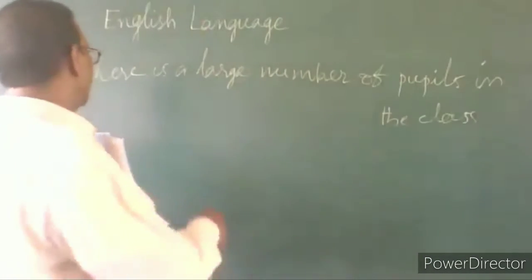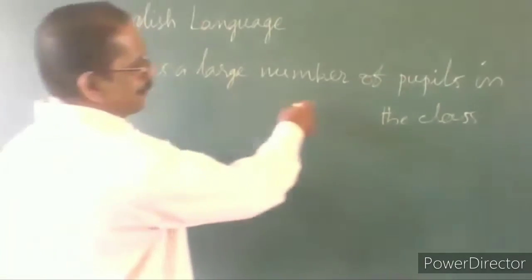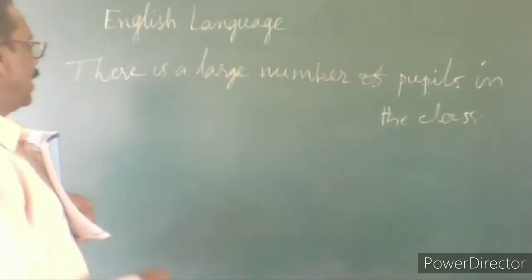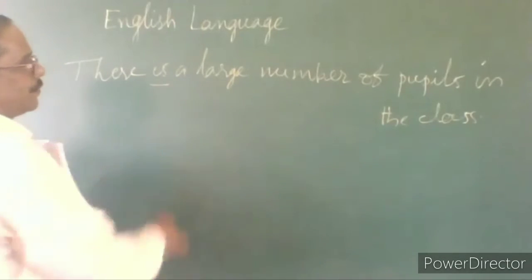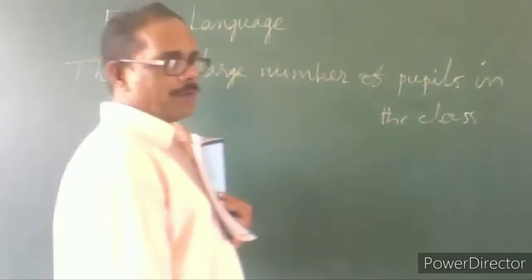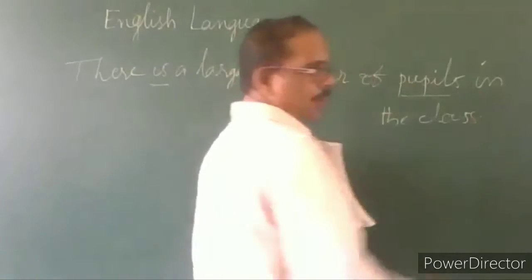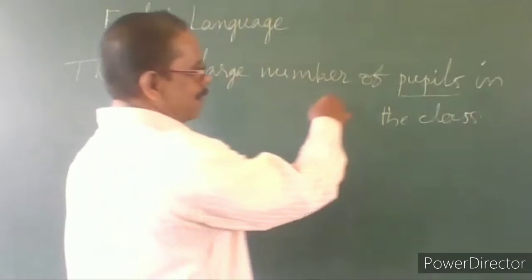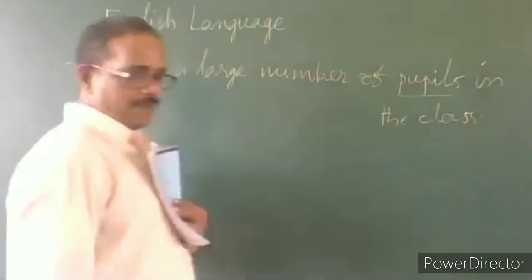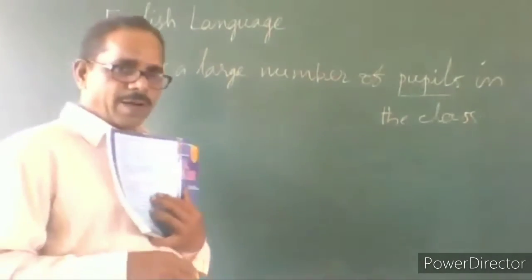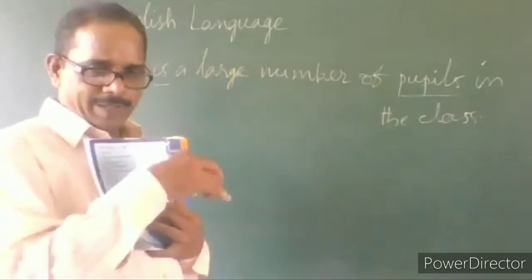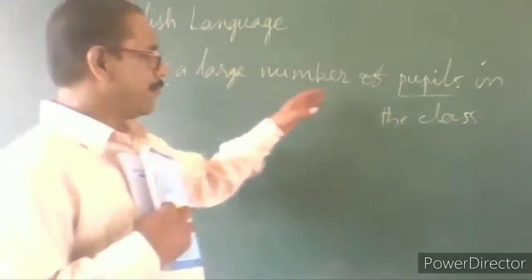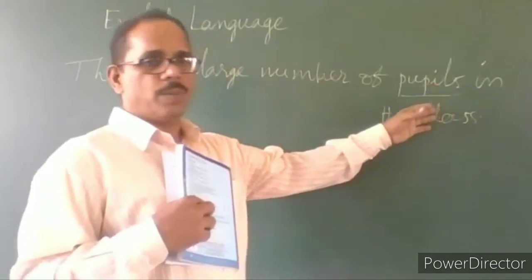For example, here: there is a large number of pupils in the class. What's the meaning of pupils? Pupils is students. There is a large number of students in the class. Now it is referring to pupils as a single group.